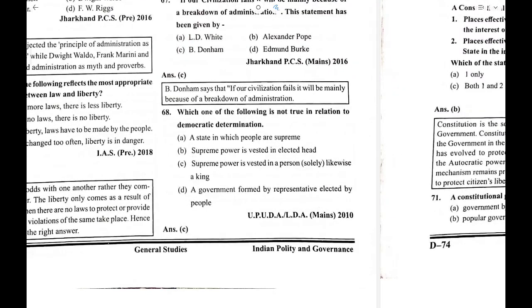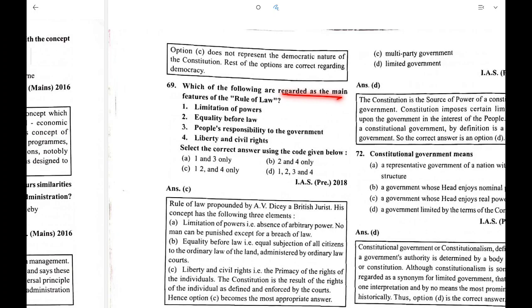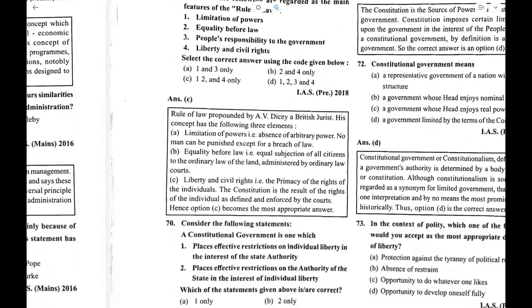Which of the following is not true in relation to democratic determination? That supreme power is vested in a person, like a king. Which of the following are the main features of rule of law? Limitation of power, equality before law, people's responsibility to government, this is not a feature, and liberty and civil rights. C is the correct answer.